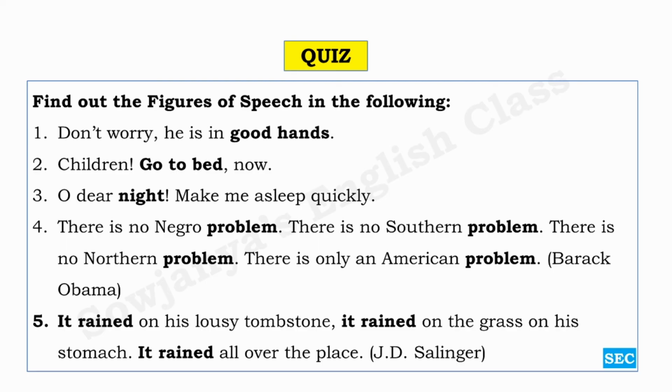So these are five sentences. The fourth and fifth ones are small passages. So this is our simple quiz, dears. If you go through the sentences or passages one more time, you will definitely understand which figure of speech is used in what sentence.